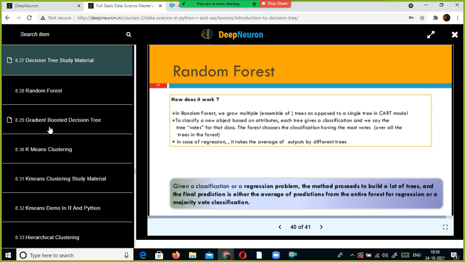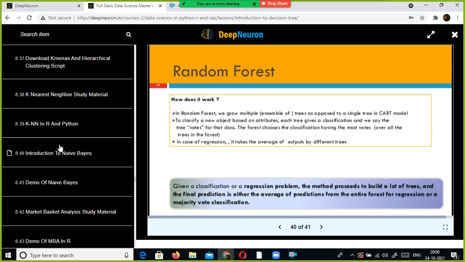In the case of a gradient boosted decision tree, each tree depends on the previous tree. Here also multiple trees are generated, but every tree depends on the previous tree. I'll explain this next week, because even if I explain it now, you will forget it. I'll explain gradient boosted decision trees and give you the implementation and a demo on how to do that. Also next weekend we'll start giving you assignments. We'll see k-means, hierarchical clustering, everything.